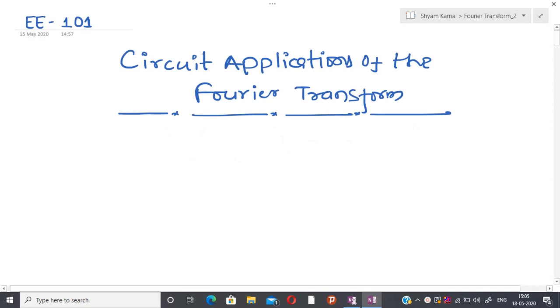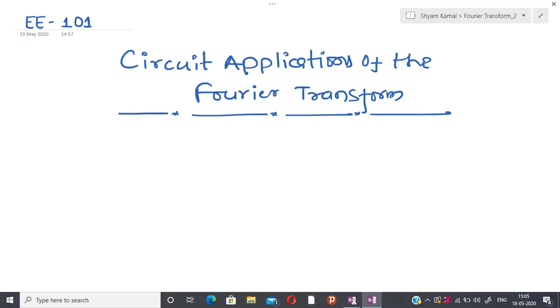Welcome back. In the previous class, we have observed that whenever we have non-periodic signals, using Fourier transform, one can convert time domain function into frequency domain, and the main motivation of doing this for this particular course is to generalize the phasor technique to non-periodic function.